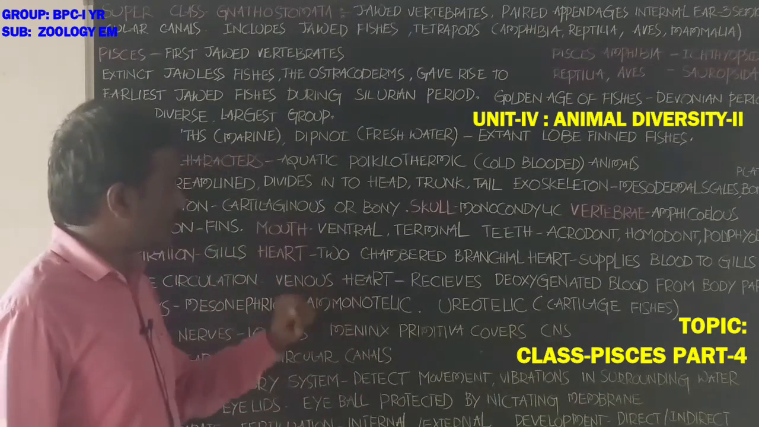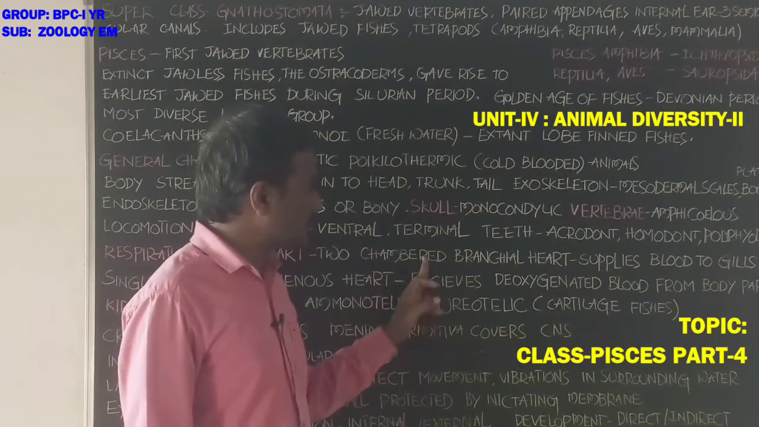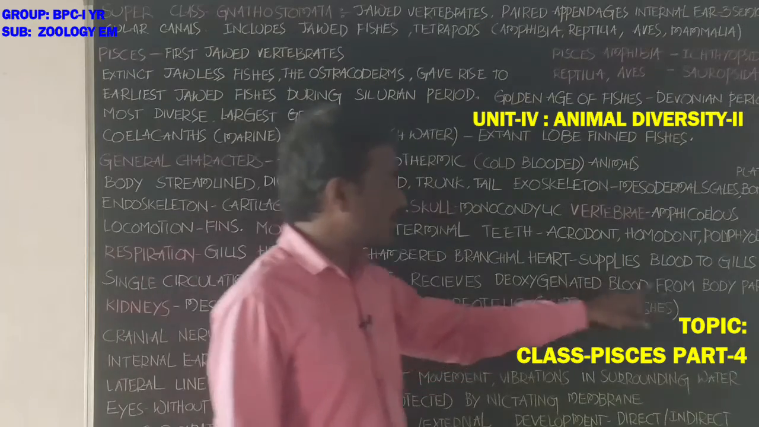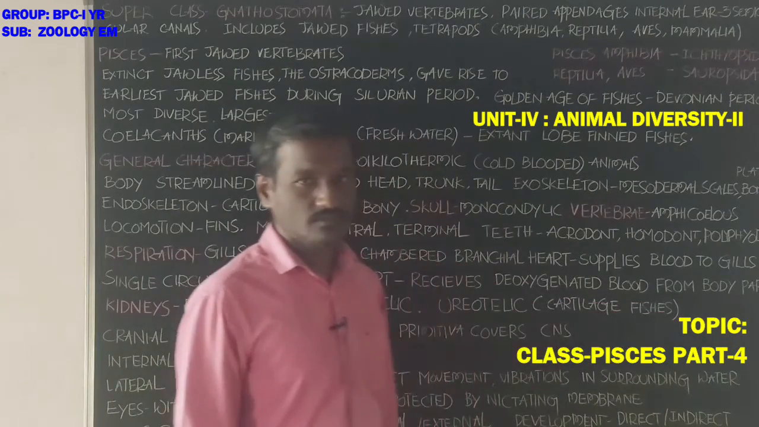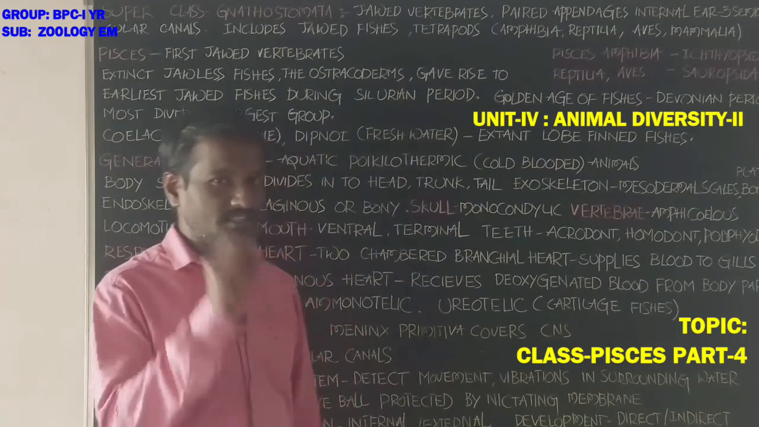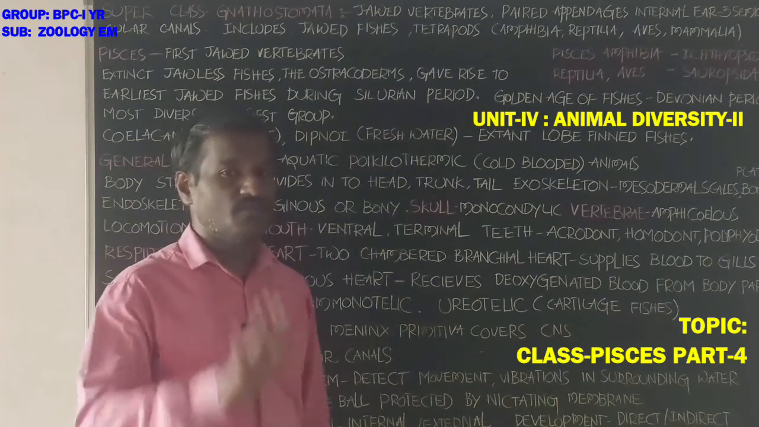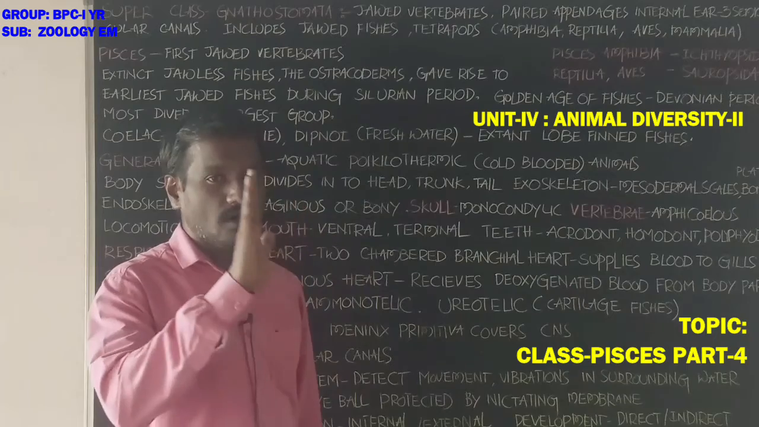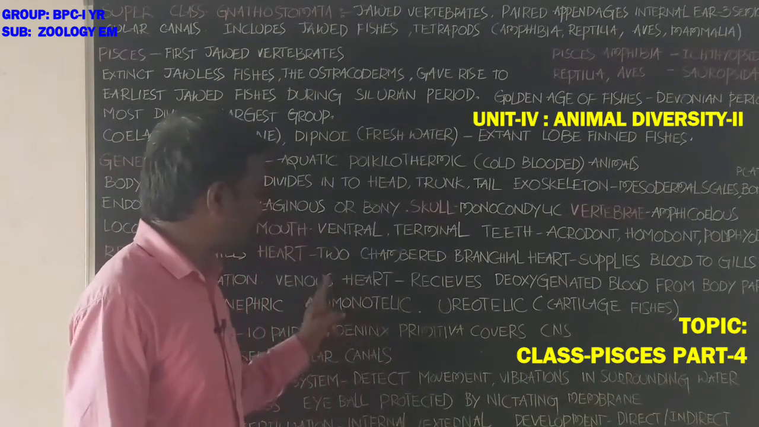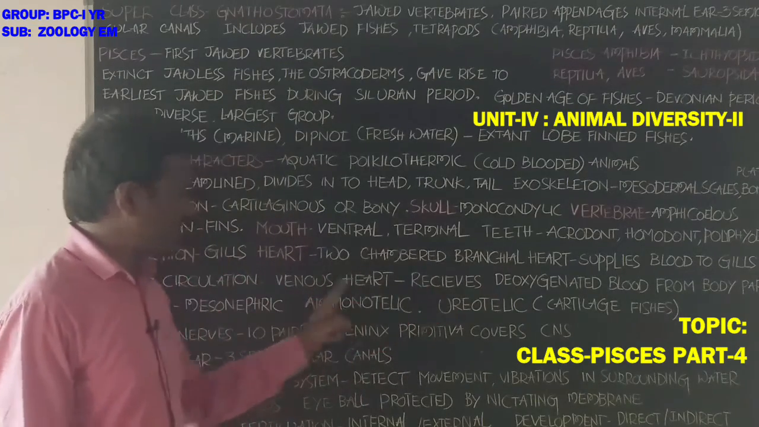Next, venous heart. What is the meaning of venous heart? The heart present in the fishes receives deoxygenated blood, venous blood, from the body parts. So it is a venous heart. Heart is two-chambered, branchial heart, venous heart.